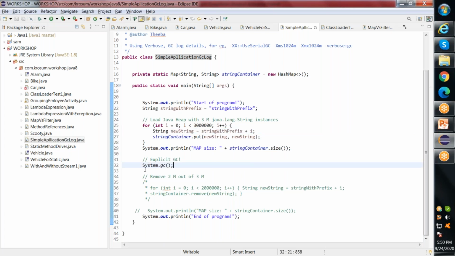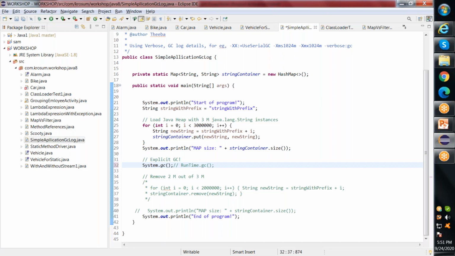Now what happens if I explicitly call the GC? This is one of the ways we explicitly call the GC. Another one is Runtime.gc. That is also one of the ways we can call the GC explicitly. But remember, if you call the GC, it is not that your garbage is being collected.